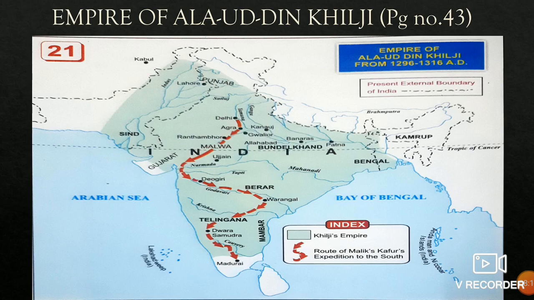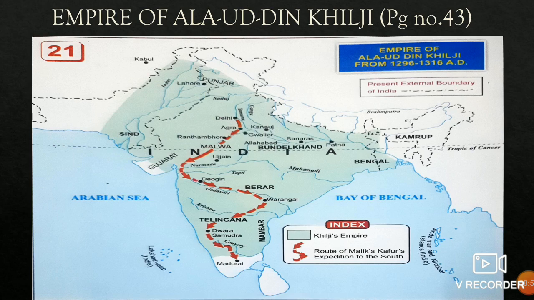He was the first Muslim ruler who turned to the Deccan. He sent his general, Malik Kafur, to the Deccan. And Malik Kafur was successful in conquering Gujarat, Rajasthan, Deogiri, Varangal, Dwara Samudra, and Madurai. These were the places conquered by Malik Kafur, his general. Delhi Sultanate came to an end when Babur defeated Ibrahim Lodi in 1526 AD.